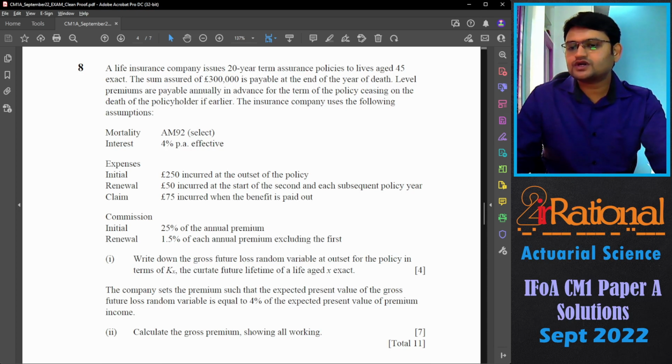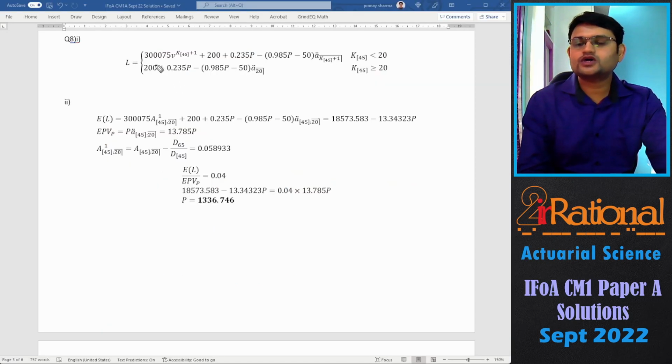The curtate future lifetime of age x. So for the gross future loss random variable, we'll say 300,000 plus the claim expense, payment given at the end of the year of death, plus we had 250 expense as our initial expense, and for renewal expense we would have another 50 due, ä_{K45+1}, minus 1.